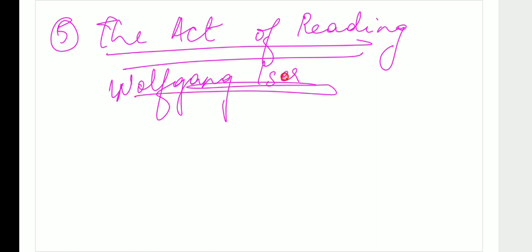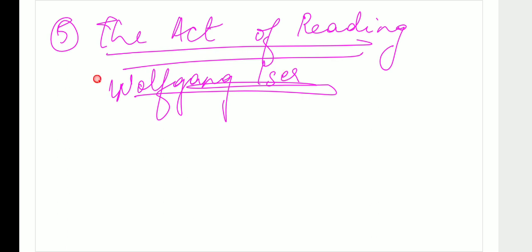So what is happening is Iser's efforts are taking reader-response theory to a greater orbit altogether. And here we have to remember that Iser said that okay, the reader is important, but not full-fledged importance has to be given to the reader. He said you have to focus on the text, you have to focus on the historical context. But remember, he sometimes also says remove the context and the history wherever required. So The Act of Reading, the theory of aesthetic response, 1978, is by Wolfgang Iser.